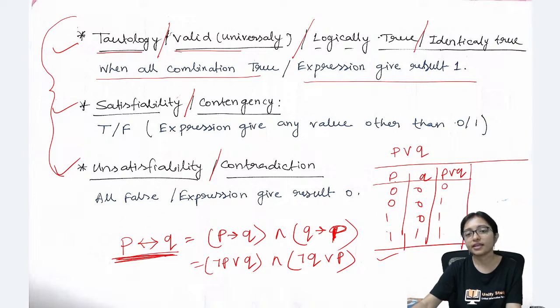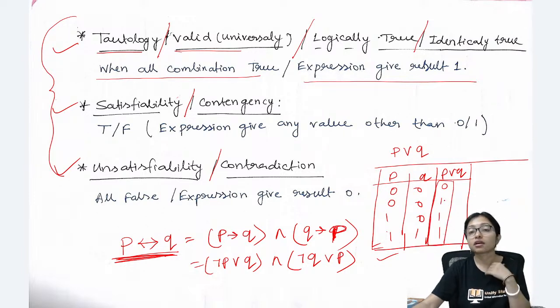So here it is, P Q: 0 1 0 1 0 1. You can see here, is this all true? In this truth table, for all combinations, is it all true? This is not all true. As this is not all true, that's why it will not be valid always, and we cannot say it is a tautology.